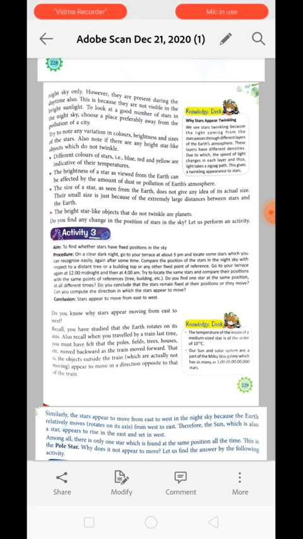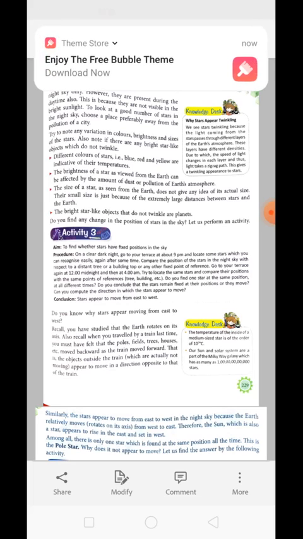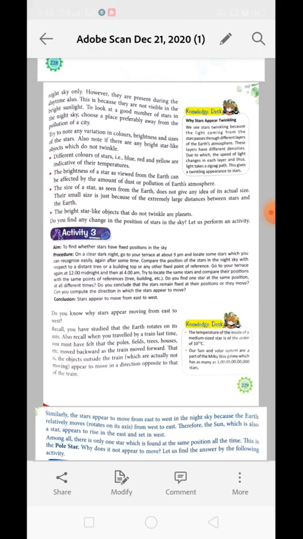Understood? In the same manner, for the brightest star present in the sky, because of the dust particles accumulated on the earth's surface, we are not able to see the light in its full strength. Now, the size of the star as seen from the earth does not give any idea of its actual size. We cannot judge the size by appearance because they are very far from us. The distance from us to the star is very long, and because of this the size may appear small. Why? Because they are placed at a very far distance.